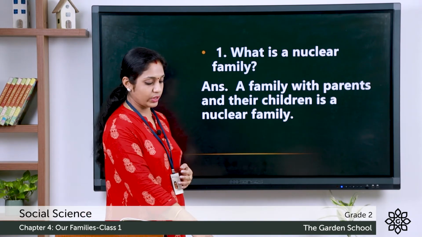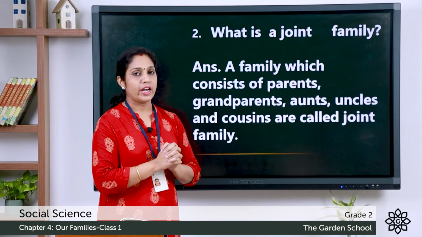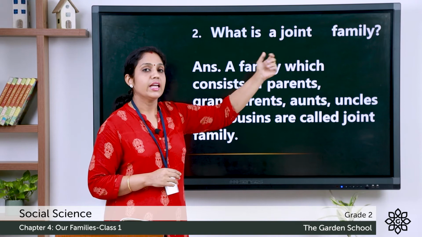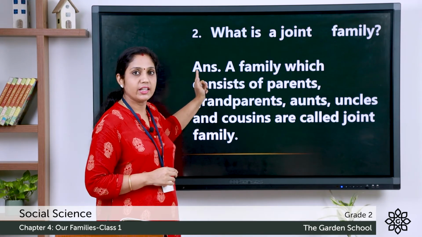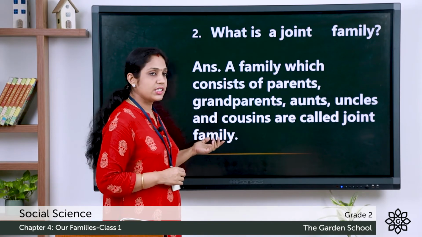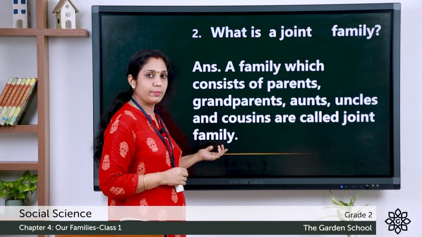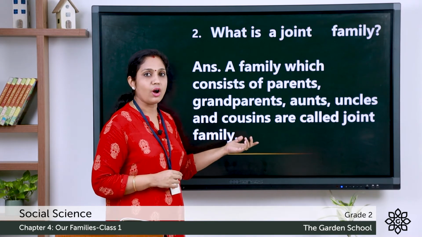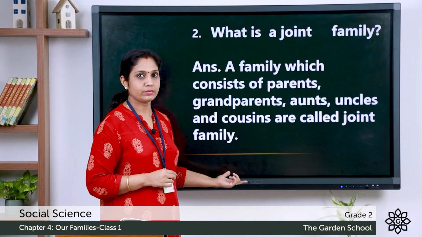Moving on to the second question. Write number 2, write the question, what is a joint family? In the next line, write answer and continue. A family which consists of parents, grandparents, aunts, uncles and cousins are called joint family.